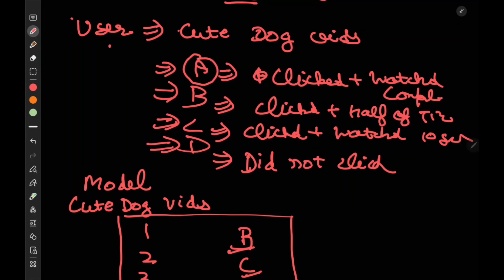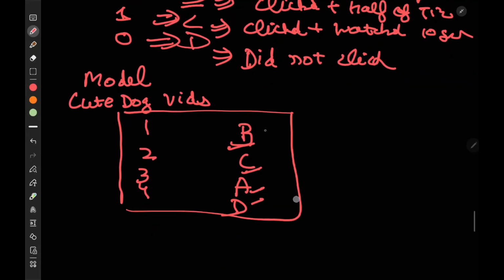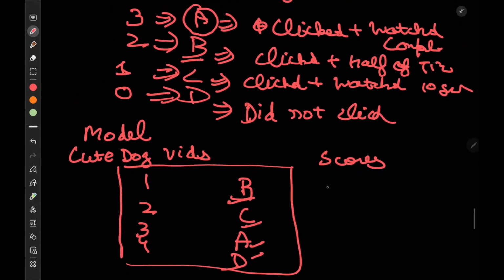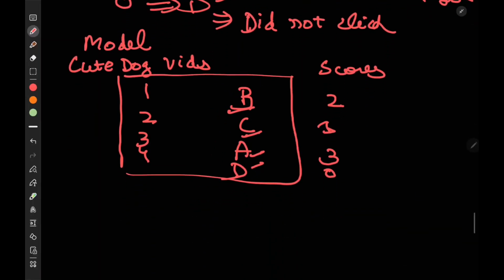This should have the most relevance, right? So let's assign it a relevance score of 3. B should be the second most relevant, so let's assign it a score of 2. C should have less relevance than this, so let's assign it a score of 1. And then assign 0 to D, because the user did not watch it. So accordingly, if we write the scores here, the score should be something like 2, 1, 3, 0.